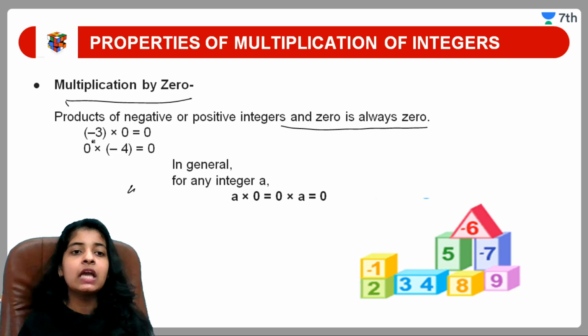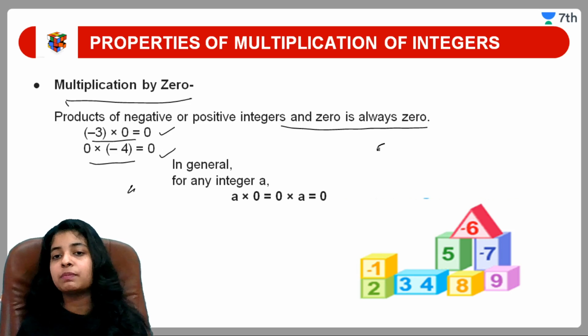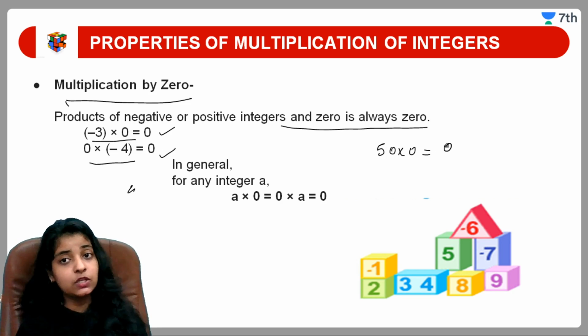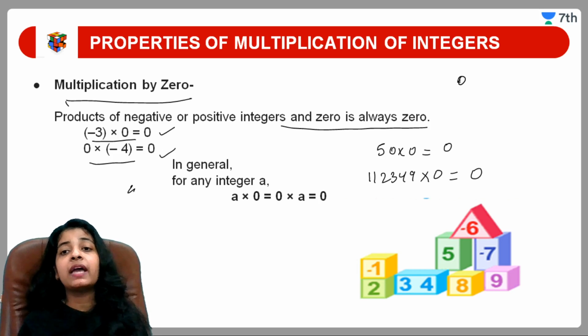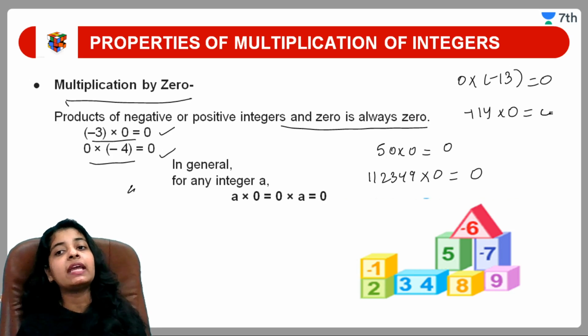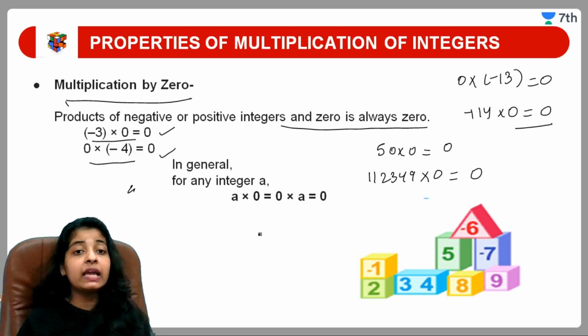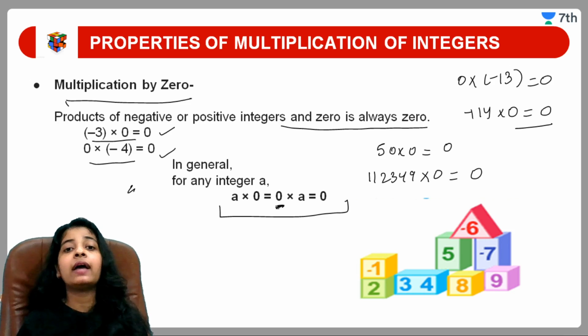So here you can see minus 3 into 0 will give us 0. Minus 4 into 0 will give me 0. Let us take some more examples. Suppose I am multiplying 50 into 0, I'll get 0. If I am multiplying 1, 2, 3, 4, 9 and so on into 0, I will get 0. If I am multiplying 0 into minus 13, again I will receive a 0. If I am multiplying minus 114 into 0, again I will receive a 0. So इसका मतलब क्या है कि in general we can say a into 0 always gives us 0 and 0 into a is always equal to 0.